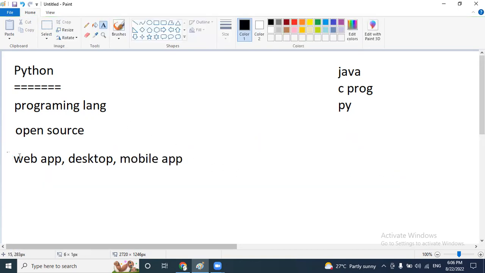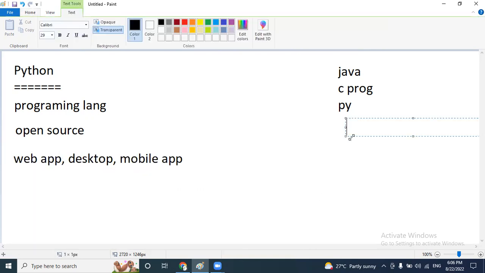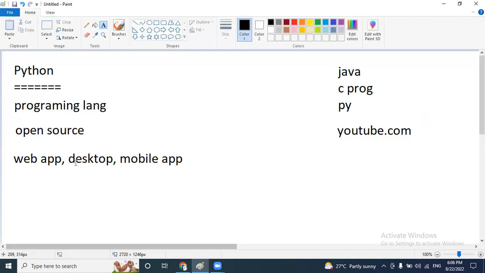So, web applications. What are web applications? For example, I'm going to open youtube.com. This is one web application. Why? Because we open it online, and you can open it from anywhere in the world. And desktop applications are whatever applications we have installed in our device.